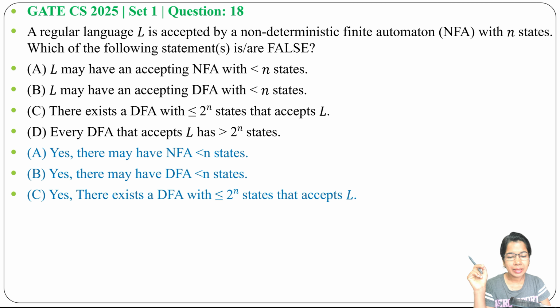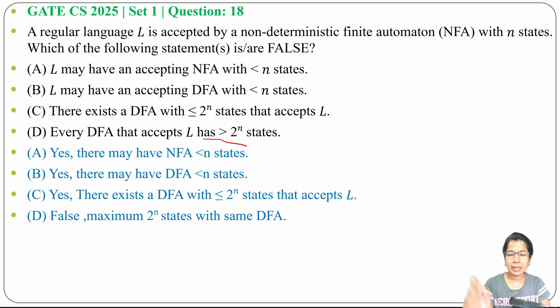Next option D, every DFA that accepts L has greater than 2^n states. No. It cannot be greater than 2^n. Maximum it will be 2^n. So it can be less than or equal to. Here it's given greater than 2^n. That's why this is false.